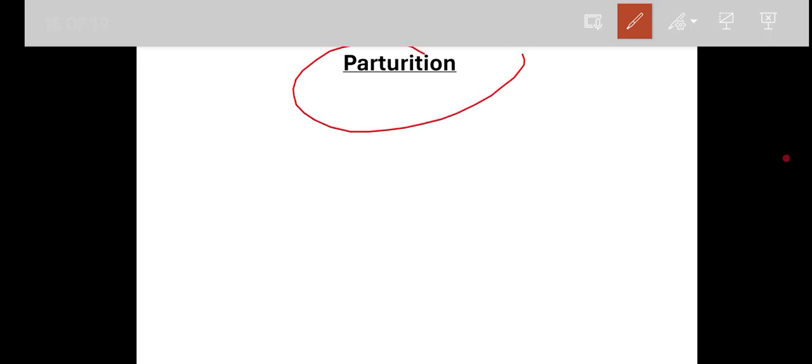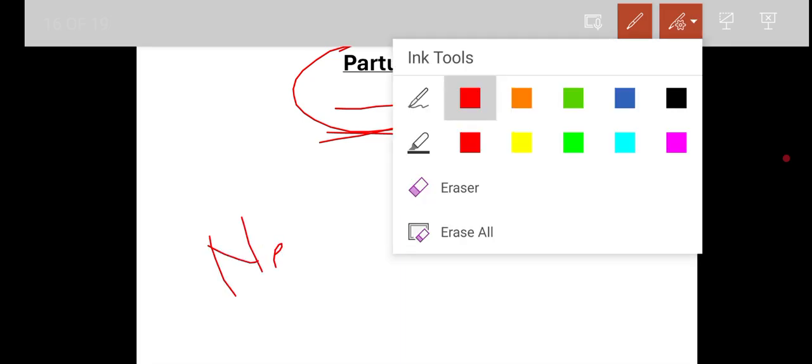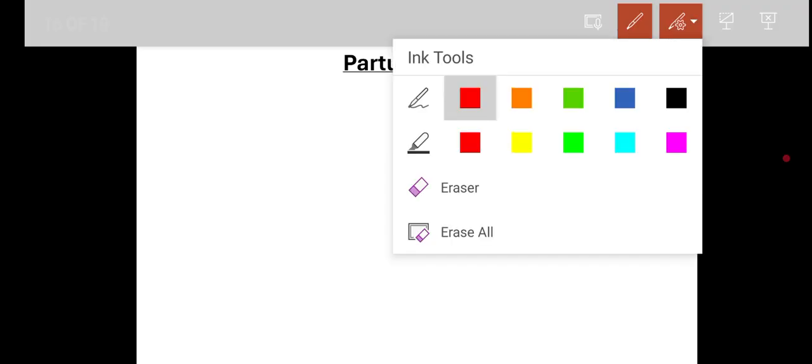And after that there will be the birth of the child, that is called parturition, right? This is a neuroendocrine mechanism where the neural system as well as the endocrine system both are involved, right? With this, all our contents are over.